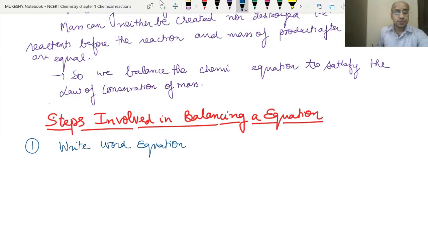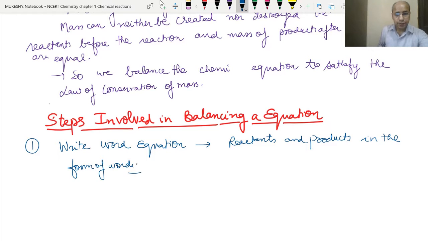As I told you initially, when a sentence is given, we have to write it in the form of words with a plus sign between them, and that is called a word equation. So in a word equation we have to write reactants and products in the form of words. Reactants we write on the left hand side, and products we write on the right hand side, and then we put an arrow between them.